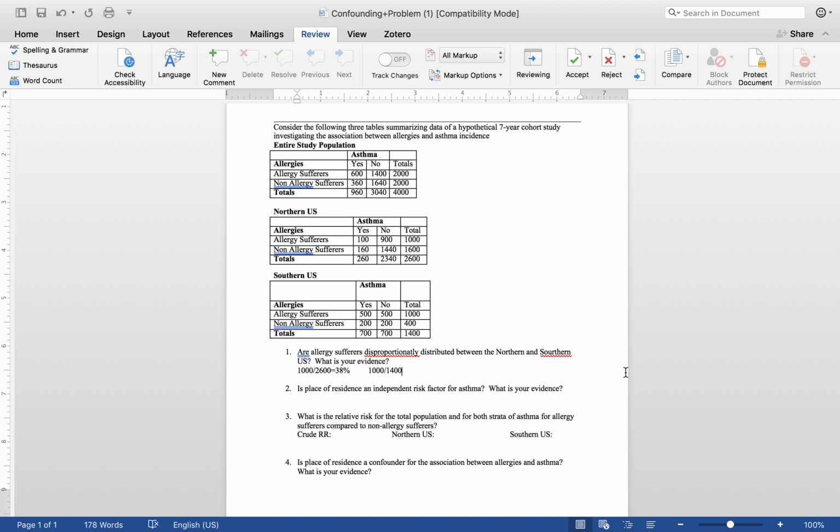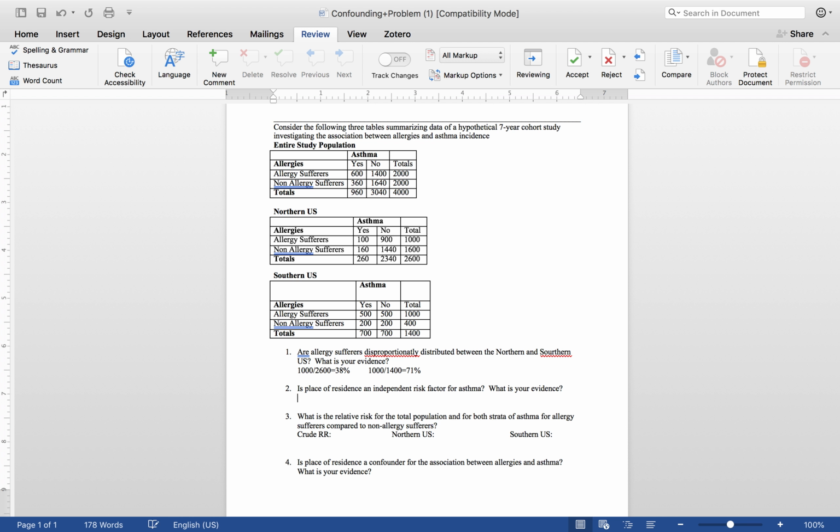So we take all the people that have allergies in the south divided by the total population to give us what percentage of people that live in the south have allergies, and that gives us about 71%. And so we determined that yes, it is disproportionately distributed between the north and south. So allergies are associated with place of residence, and that's because these proportions are different. More people in the south suffer from allergies than people in the north. So there is an association there.